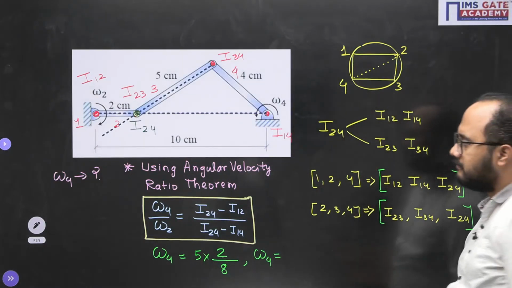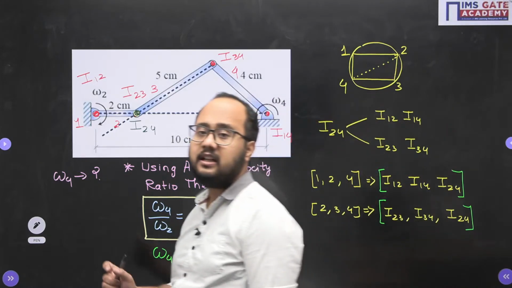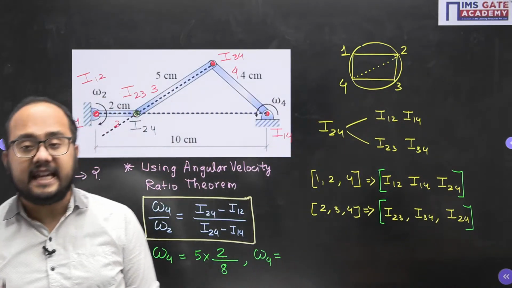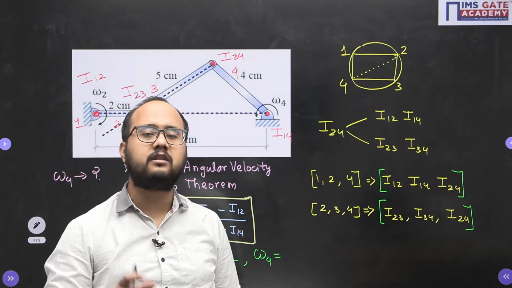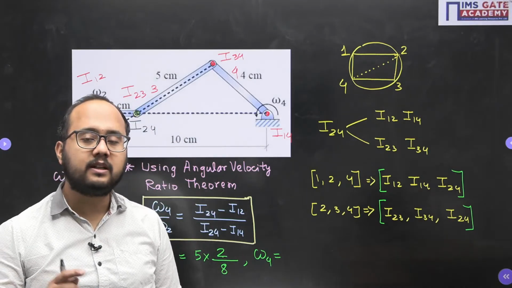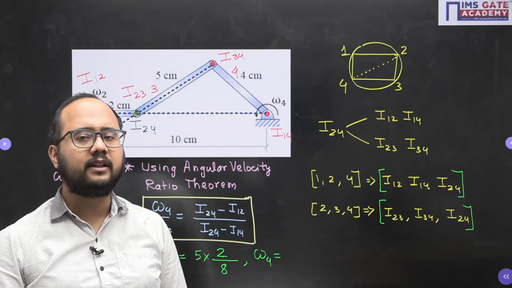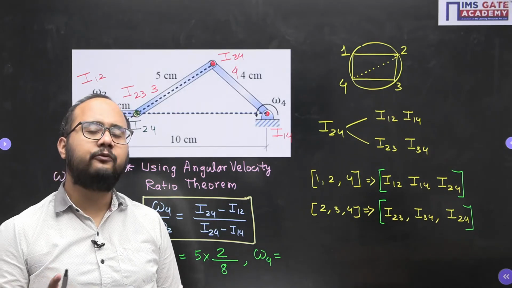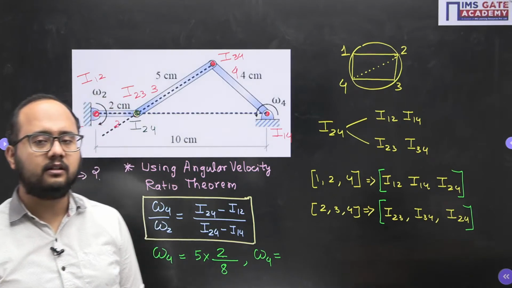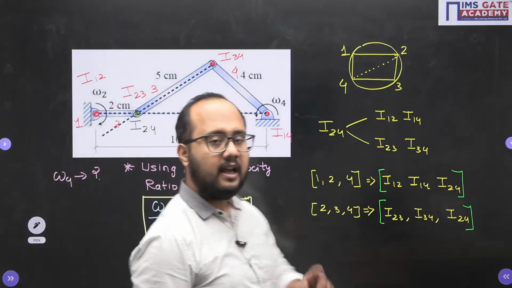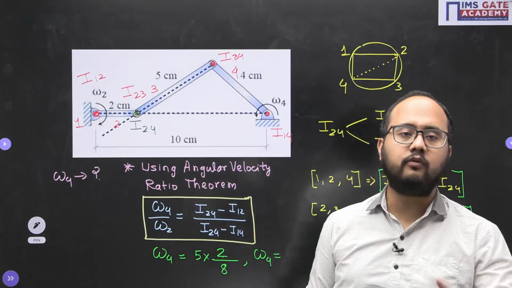Final answer. So angular velocity ratio theorem is the easiest way to solve any velocity related problem from the simple mechanism chapter. Velocity diagram or relative velocity method is also there, but for that first you have to figure out the velocity vectors, and after that how to draw the velocity diagram.